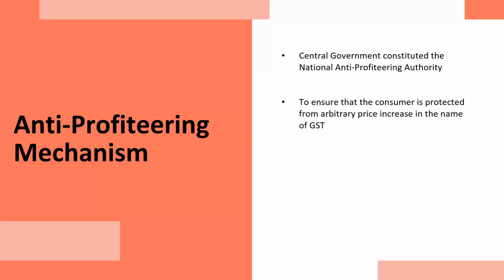So therefore, to stop this kind of practices, central government has constituted the National Anti-Profiteering Authority to examine whether ITC availed by any registered person, or whether reduction in the tax rates have resulted in a proportional decrease in the price of the goods or services both supplied by him. This is just to ensure that the customer is protected from arbitrary price increase in the name of GST.